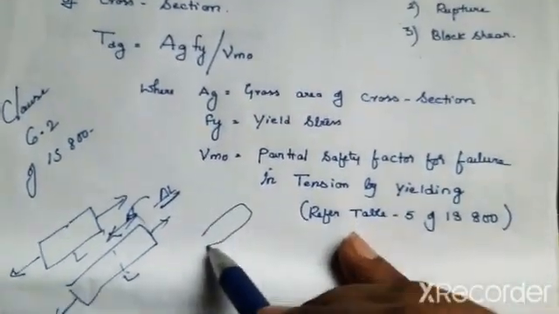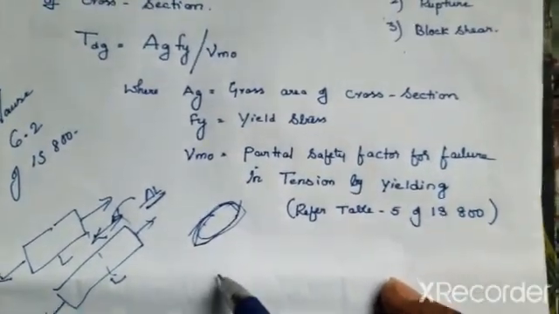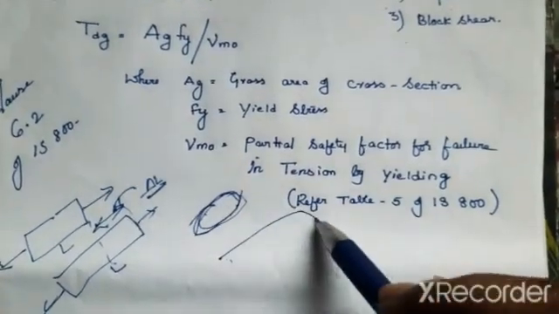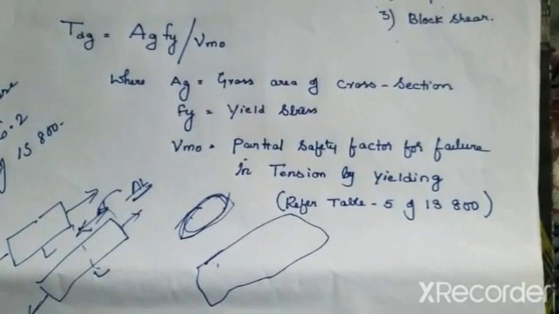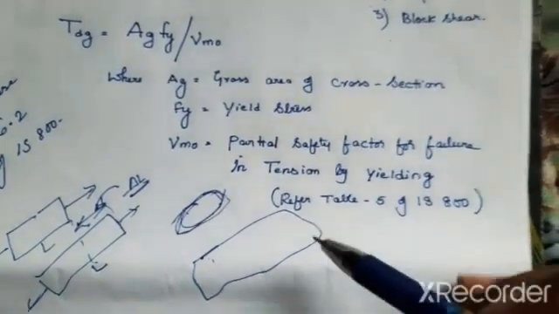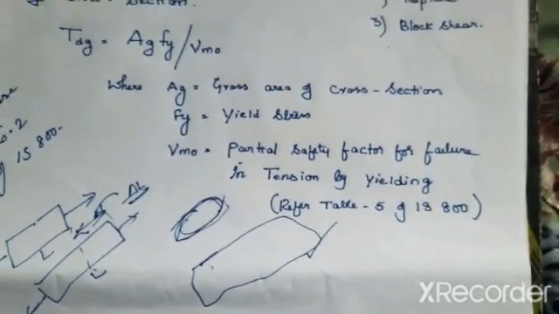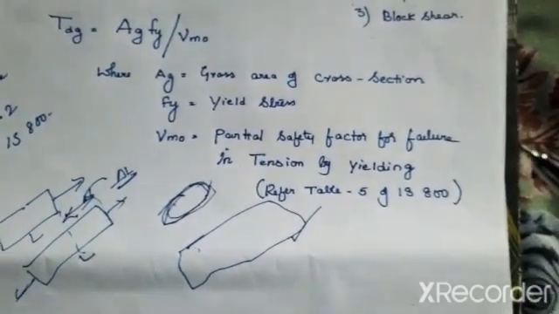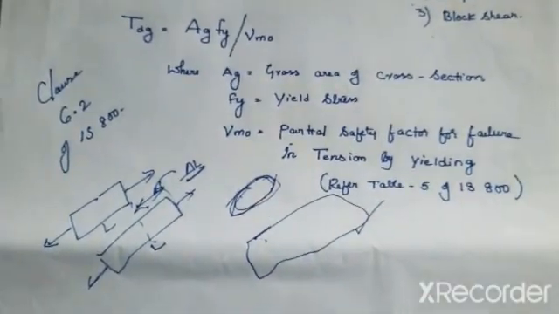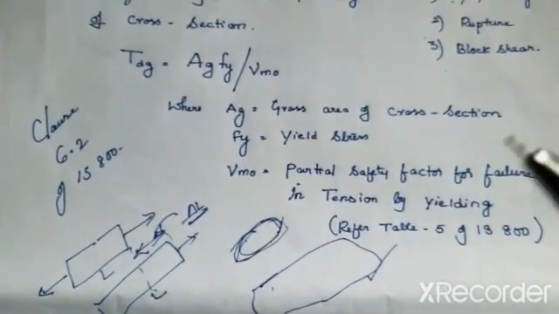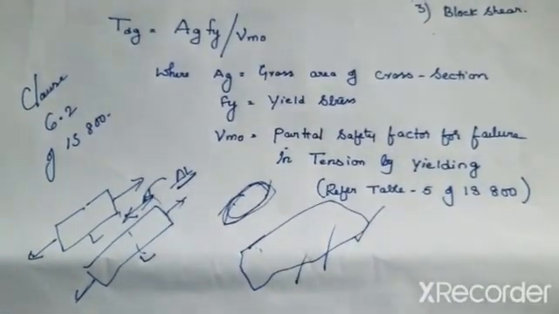For example, let me take this as an example. Take a rubber band. This rubber band is elastic, right? But after using, if the rubber band enlarges and loses its elasticity by yielding, this rubber band is not useful to hold something, right? It lost its elasticity. It has undergone permanent deformation or yielding, isn't it? So this yielding is seen in the rubber band. So this rubber band is of no use.